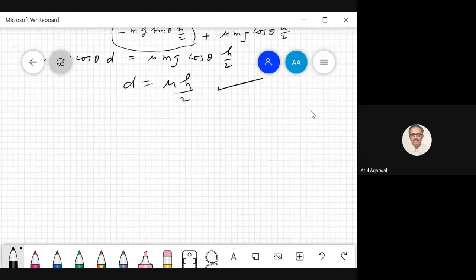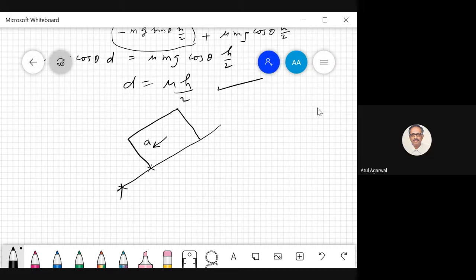Can we do this problem in any other way? In this case it may be tricky to do that. I don't know. So this is accelerating downwards. We took this point, which was some point on this body. Suppose I take this point here, a fixed point, then what will happen? Now it is a fixed point, and this body is sliding down.